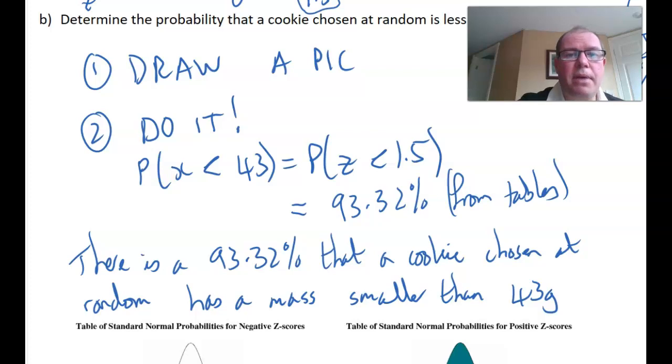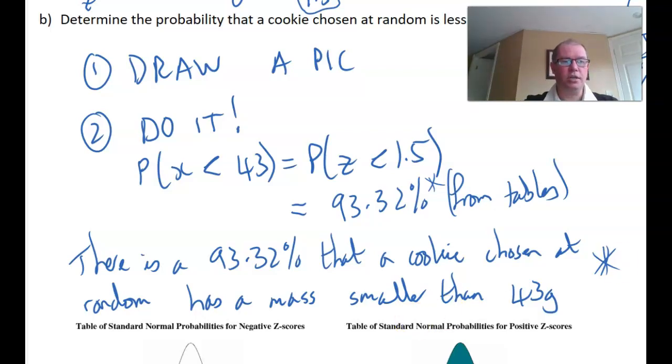You see I've written my answer down here. I've written it as a percentage, 93.32%. You could have written it as a number between 0 and 1, so 0.9332 is fine. But I always like to write from tables. That's really good practice, and if you're doing AP, you have to write where you're getting your answers from. And then always remember to write your answer in context for a word problem. So there is a 93.32% chance that a cookie chosen at random has a mass smaller than 43 grams.